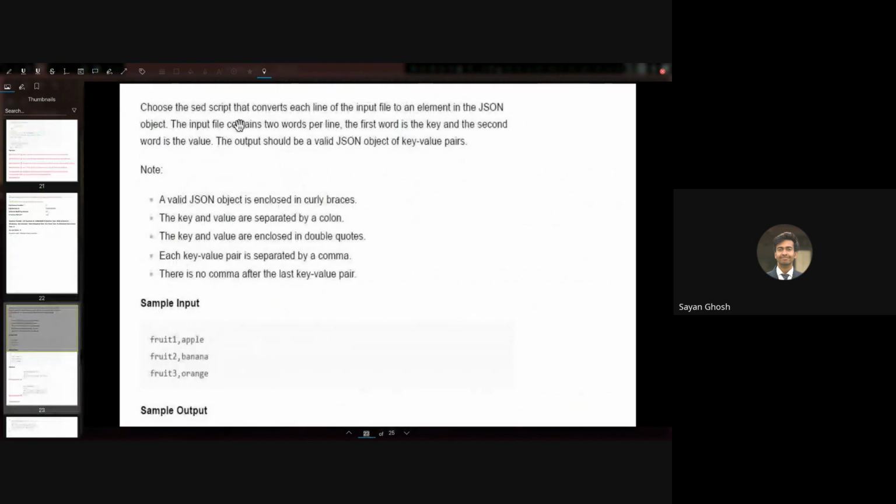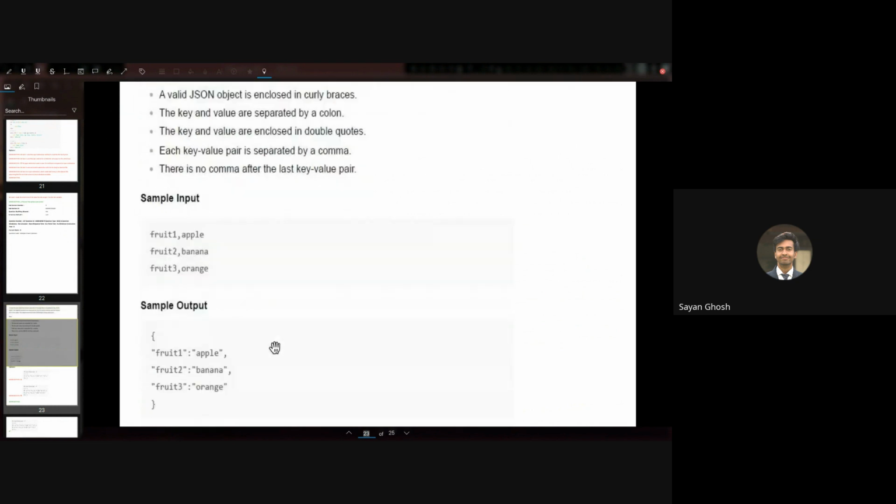So here we have: choose the sed script that converts each line of the input file to an element in the JSON object. The input file contains 2 words per line. The first word is the key and the second word is the value. So the output should be a valid JSON object of key value pairs. For example, we have something like this: fruit 1 apple, fruit 2 banana, fruit 3 orange. And we should print it this way.